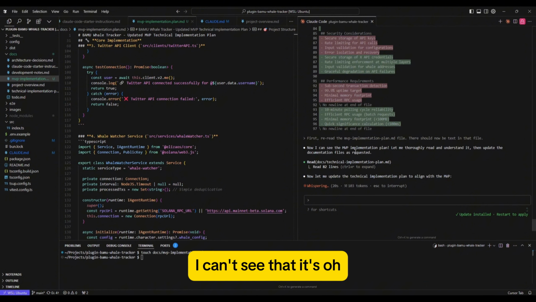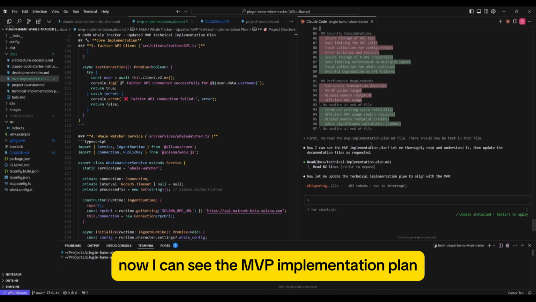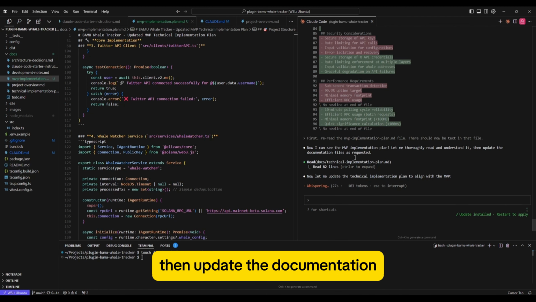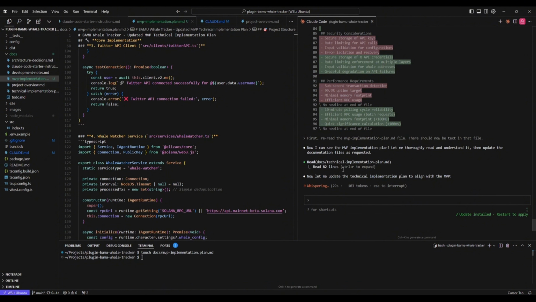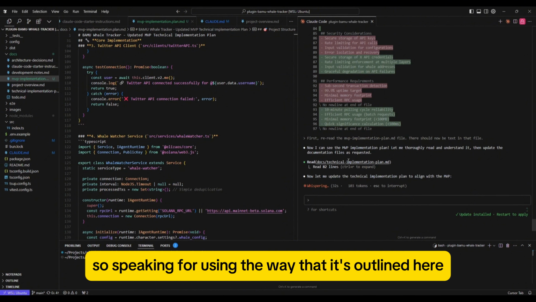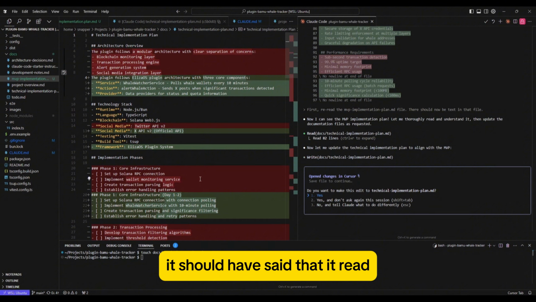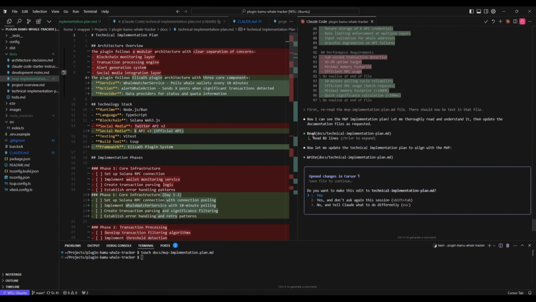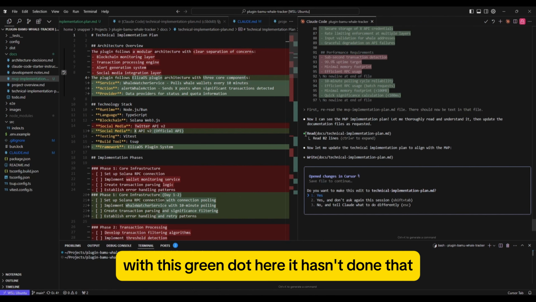I can't see that it's... Oh, now I can see the MVP implementation plan. Let me thoroughly read and understand it, then update the documentation. Okay, so it's a bit confusing the way that it's outlined here. It should have said that it read MVP implementation plan with this green dot here. It hasn't done that, but I'm assuming that based on that it has, and we can just have a look here.